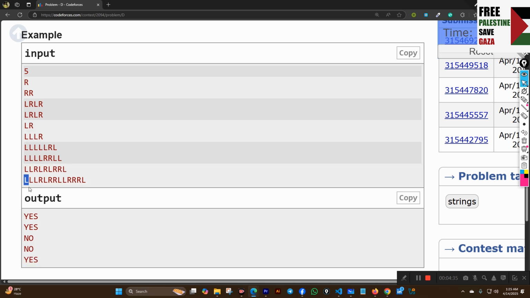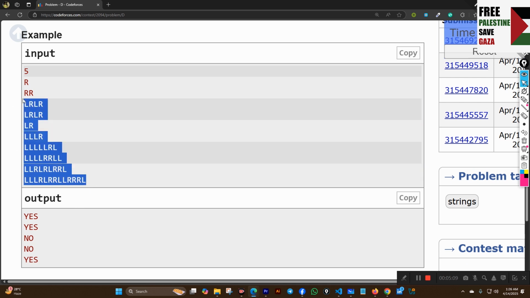Then this test case is true, because we can get this L from this L. Then from this 2L we can get this L. Then from this R we can get 1R. Then from this L we can get this L. Then from this 2R we can get this R. Then from this 2L we can get this L. Then from this R we can get 1R. Then from this 2R we can get this R, and from this L we can get this L. So it is going to be satisfied, and the output is yes.